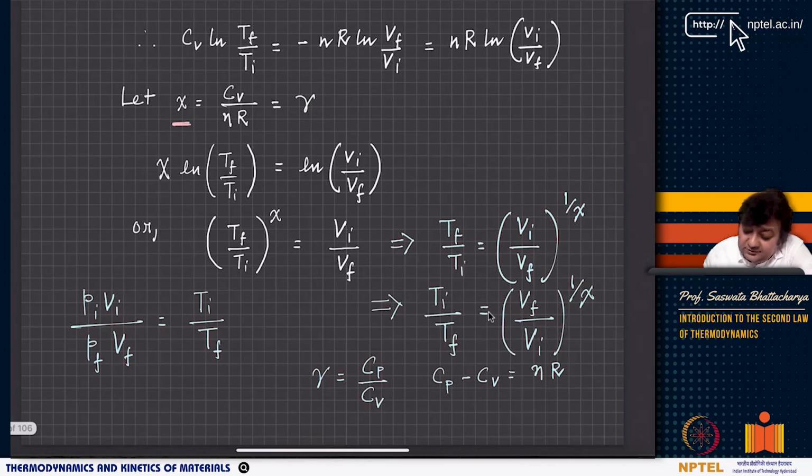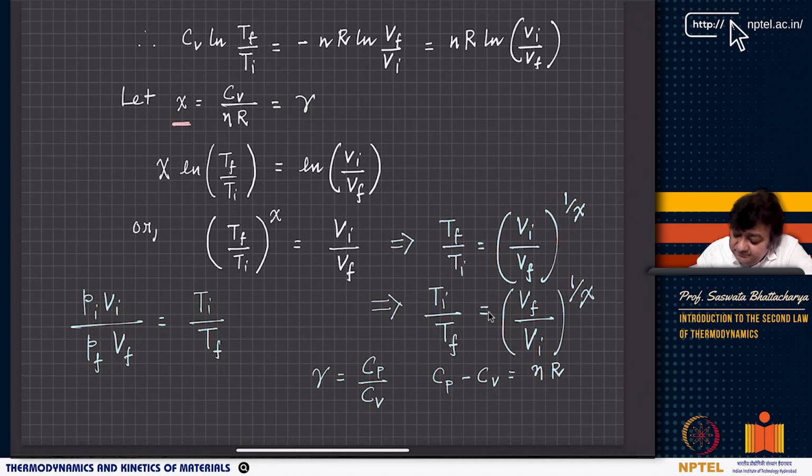So both are possible, and as you can see here, Tf by Ti equals chi equals Vi by Vf. You can also write Tf by Ti equals Vi by Vf equals 1 by chi. This is something that you have always done. And now you see Ti by Tf is Vf by Vi. Now this is interesting.